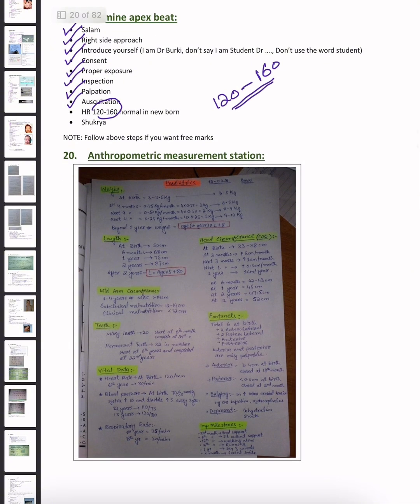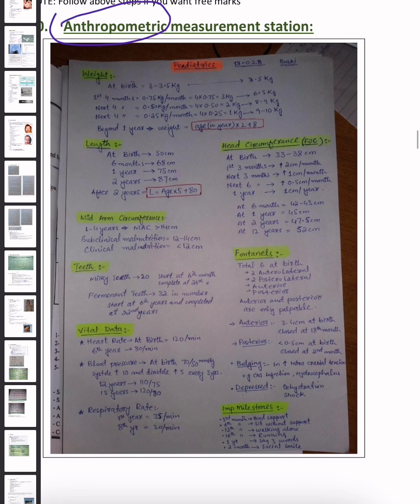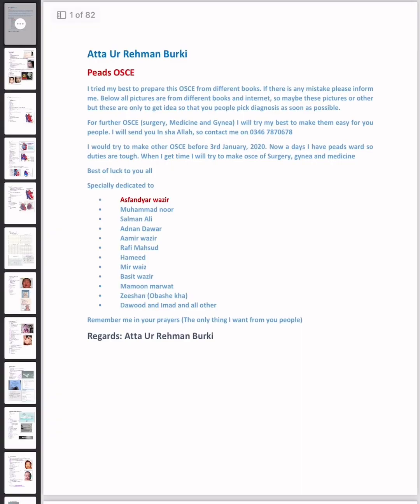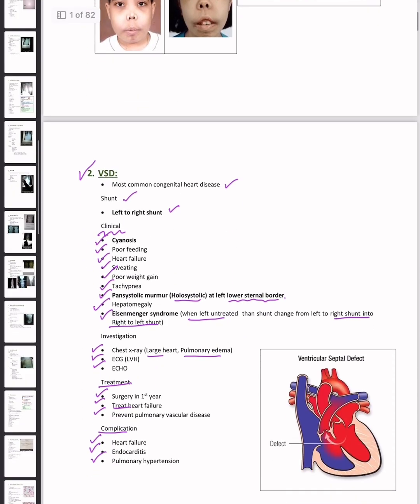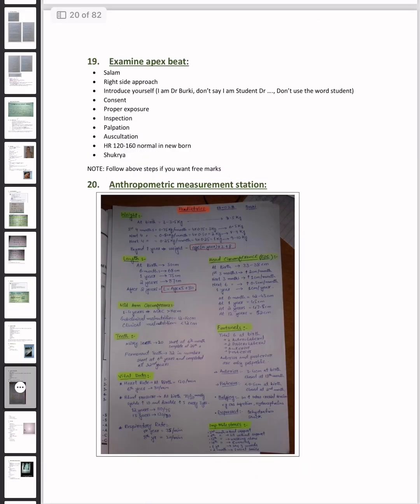Okay. What are the anthropometric measurements? This is very important for the Peads OSCE. You must know that at what age, what is the normal weight, length, fontanelles, head circumference, and what are the important milestones of the baby at different ages. Where is it? Here it is. Okay.